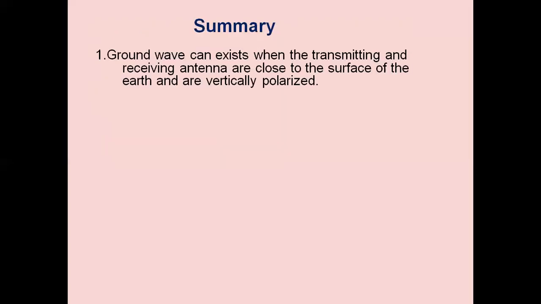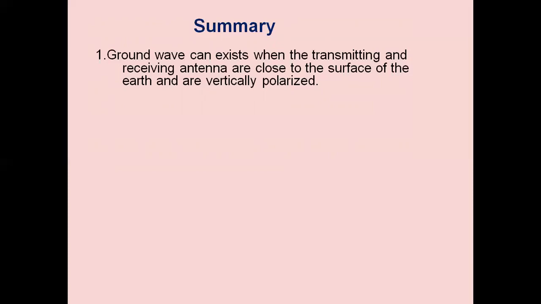So in this lesson, we have studied the types of propagation. There are different types of propagation, namely ground wave propagation or surface wave propagation, sky wave propagation or ionospheric propagation, space wave propagation or direct wave propagation or line of sight propagation, tropospheric scatter propagation, extraterrestrial propagation or satellite communication. We have discussed in detail the ground wave propagation.